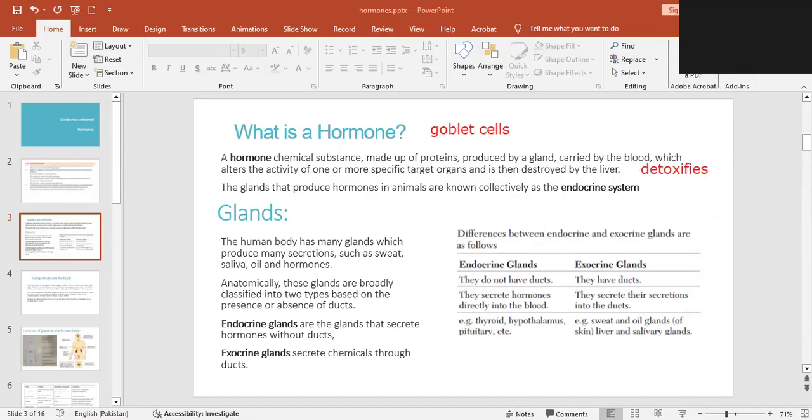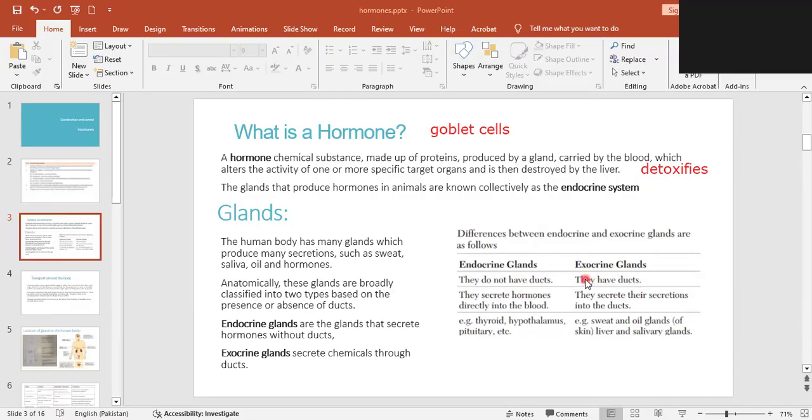Okay, so this is about the hormone glands. We have already discussed the glands, and we have also described the endocrine system. Endocrine system means hormones need to be released into the blood. They are carried by the blood, directly poured into the blood. There's also another type of system that is known as the exocrine system. Just giving you a short info about it.